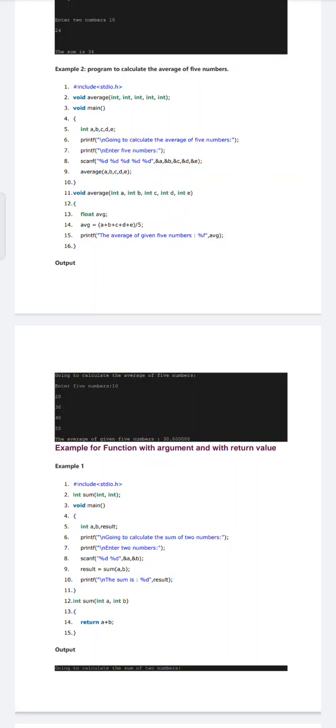Then after that we are printing the result of the average. The average of the given 5 numbers is what? Percent f. We are printing average. You can observe the output here. The first statement will be executed, then enter 5 numbers, we are giving 5 numbers. Finally the average of 5 numbers will be given without getting back to the main function.